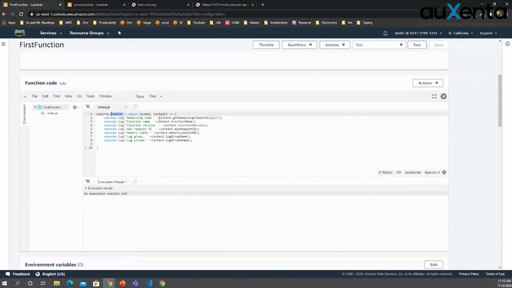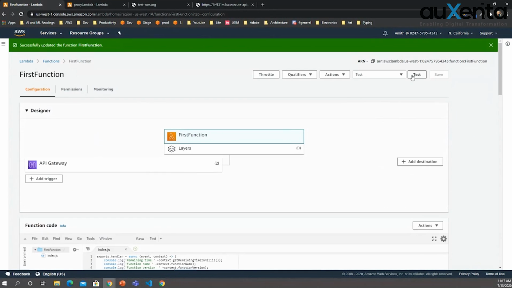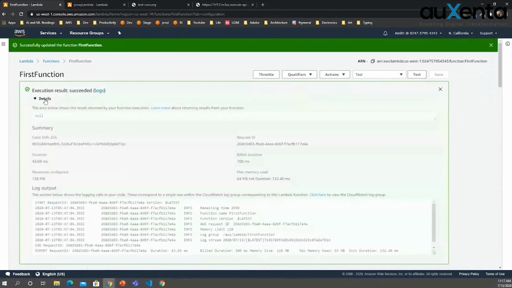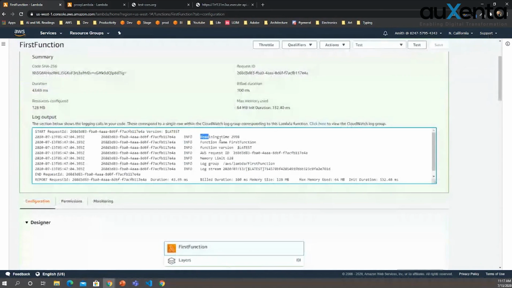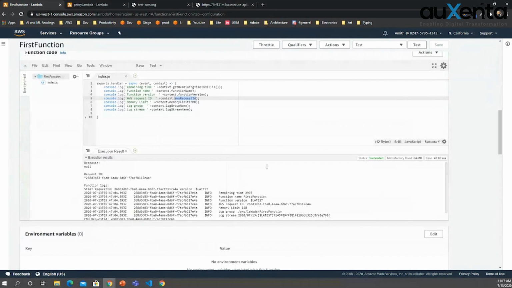Now here you can see context.get_remaining_time_in_millis. This is the information we can access about the runtime environment and the other resources we are using. And when you test it, you can see here the remaining time is this, and function name, function version, the latest, AWS request ID, memory limit of the function, and log group, log streams, and all of these things you can see here.